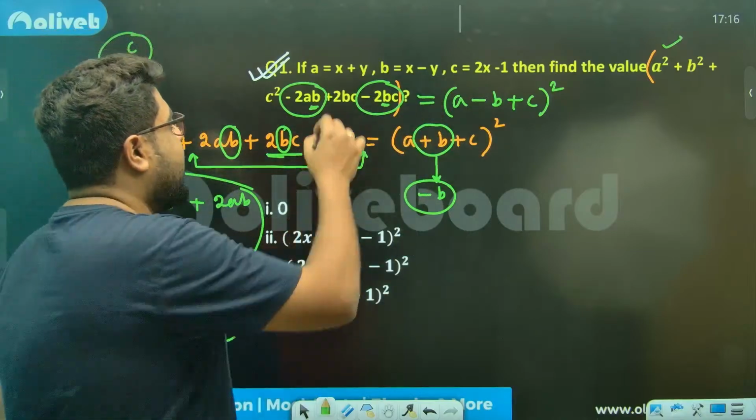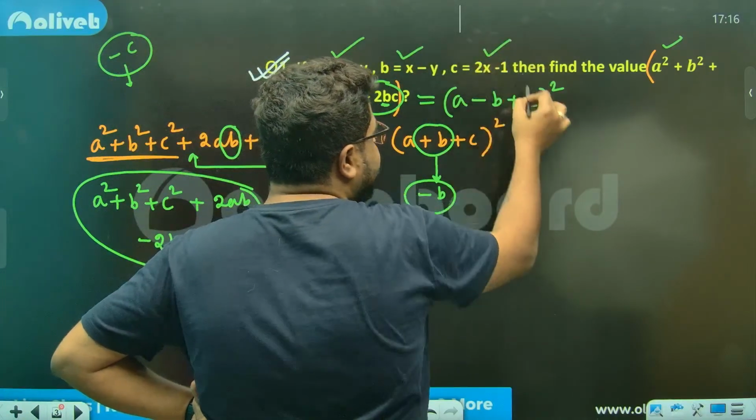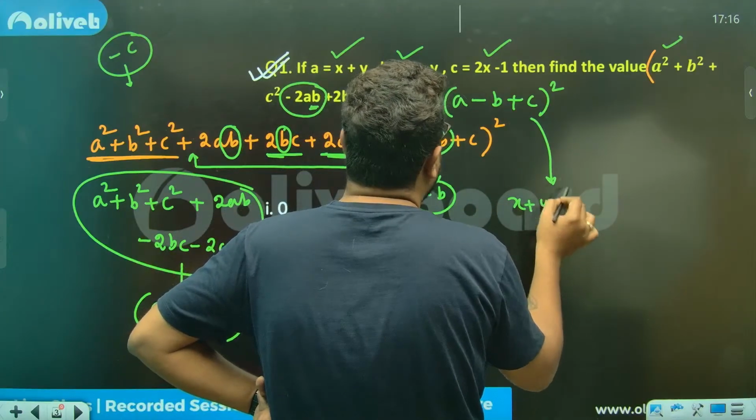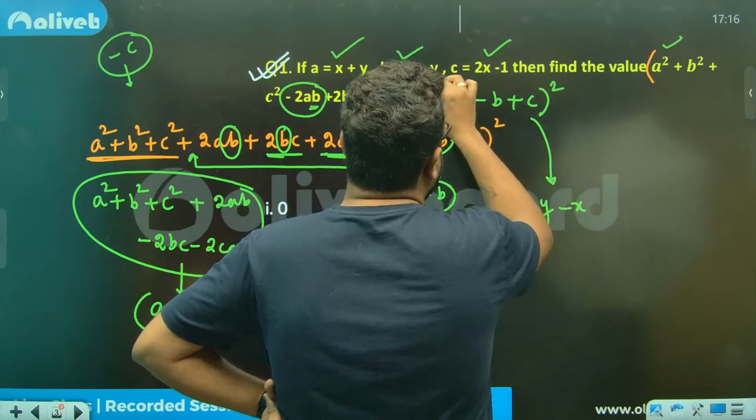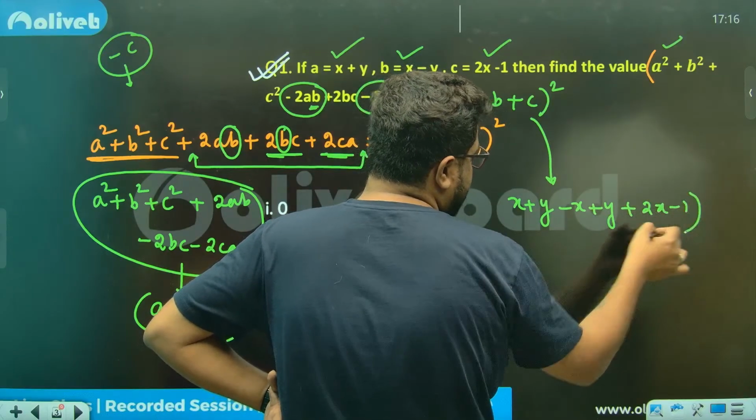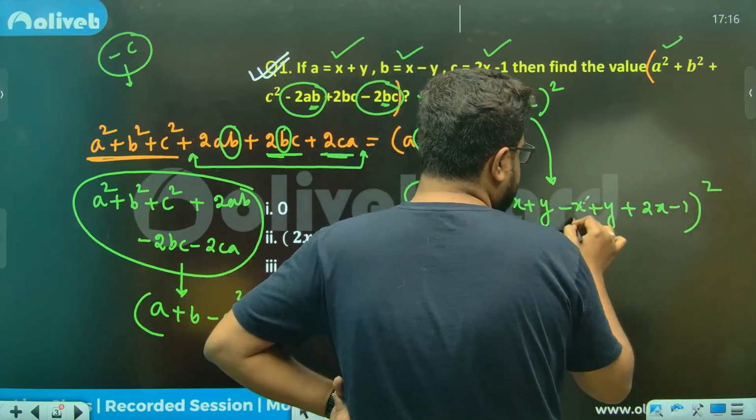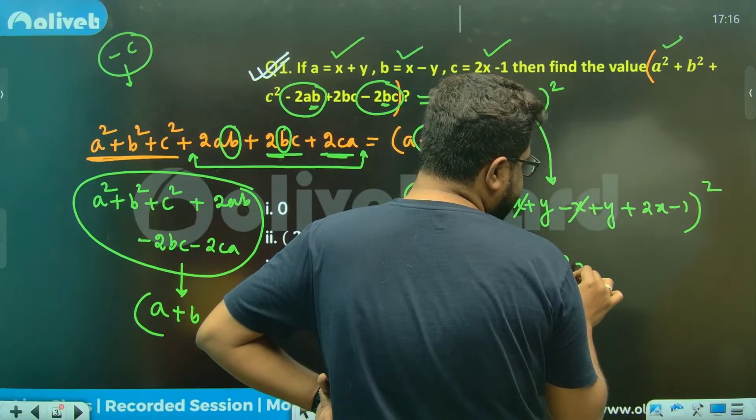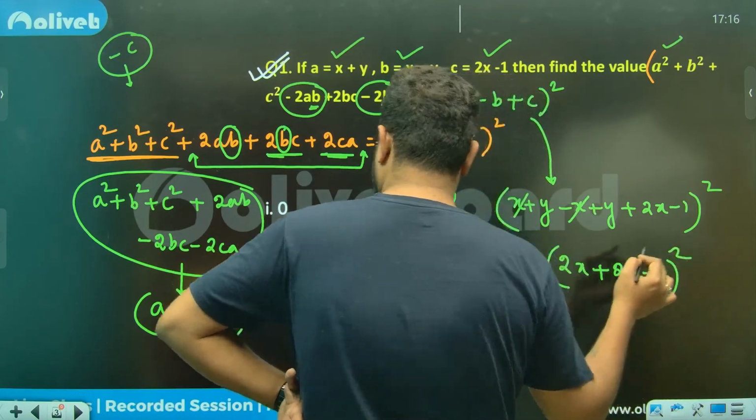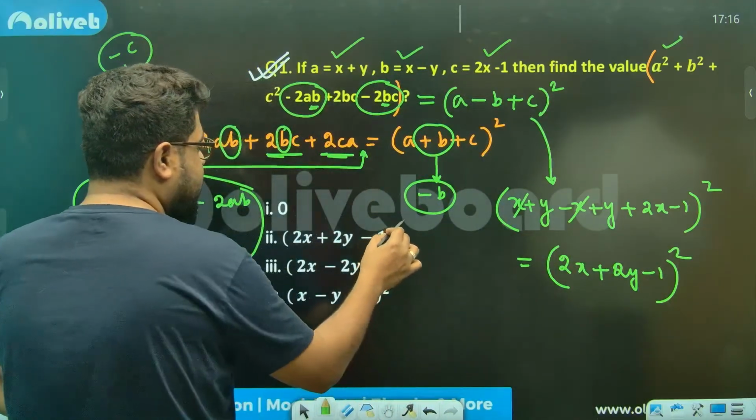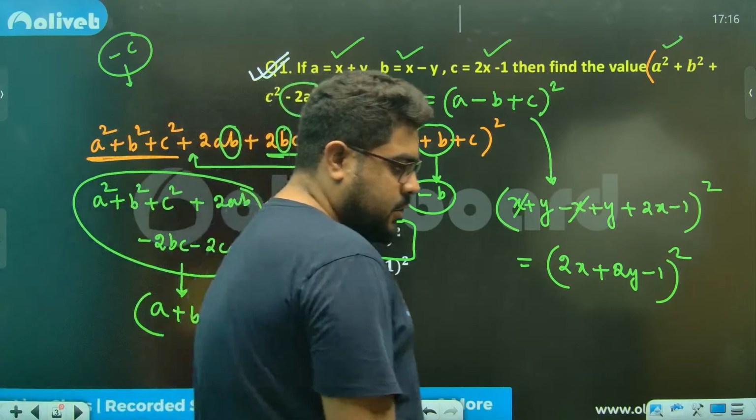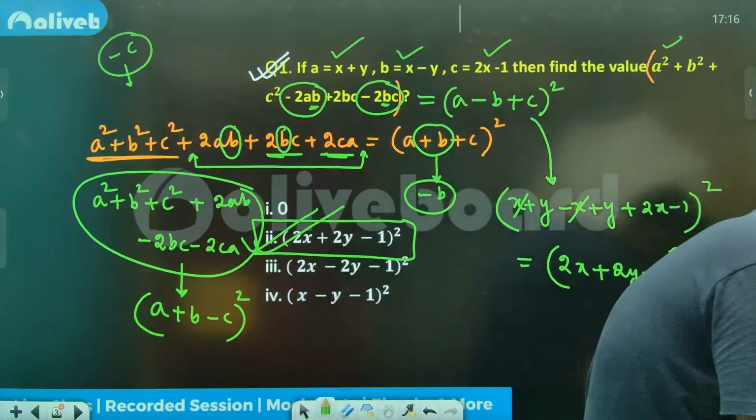Now, sir, you have the values of A, B, and C given to you. Just put them here. So you will write A is x plus y, minus B, meaning minus minus x, plus y, plus 2x minus 1, whole square, sir. So this is gone: 2x plus 2y minus 1 whole square, which is option number 2, sir. That's your answer. So that means Sai was correct.